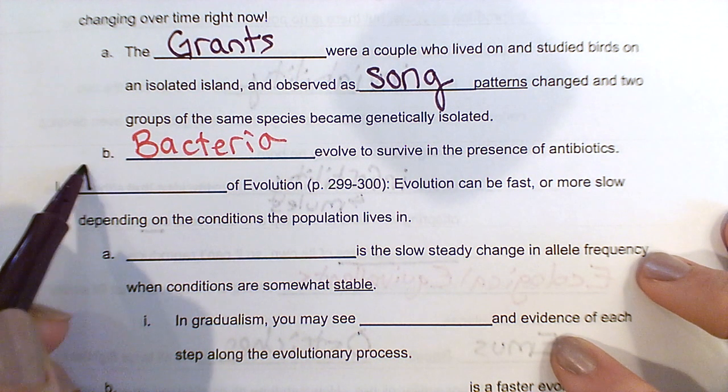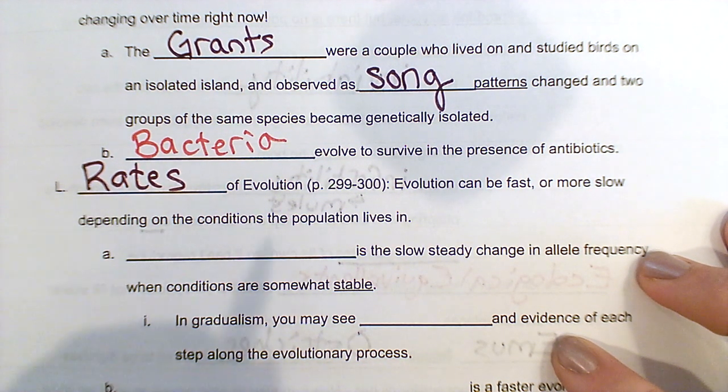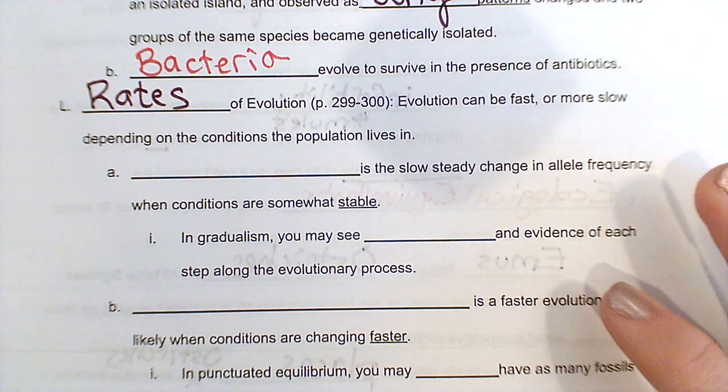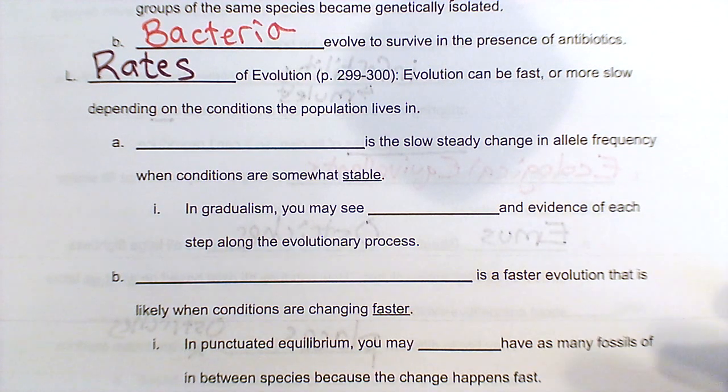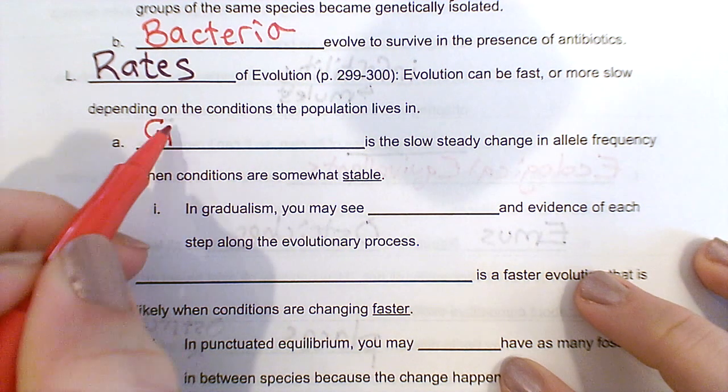So last topic of the day, we have various ways we can talk about the rates of evolution, how fast it happens. And there was debate, again, this is one of those things where there were arguments among scientists for years and years about which one of these is correct. And kind of the consensus now is that they're both correct sometimes, right? So it kind of depends on what's happening in the world, in the environment, which one of these rates is happening. So the first one is called gradualism.